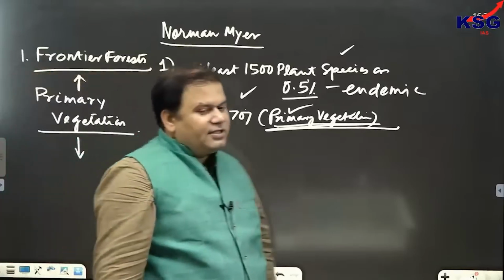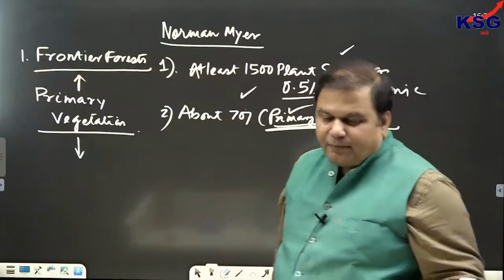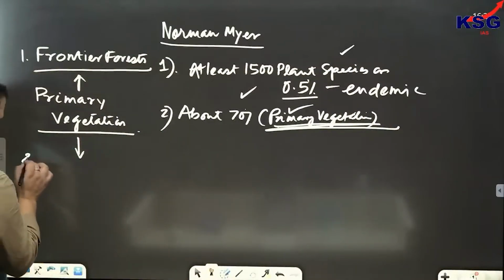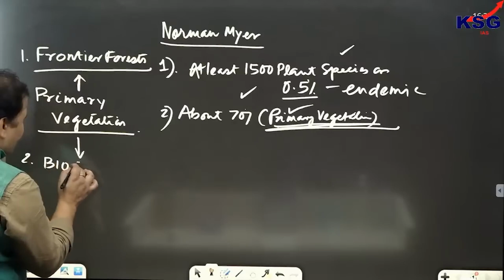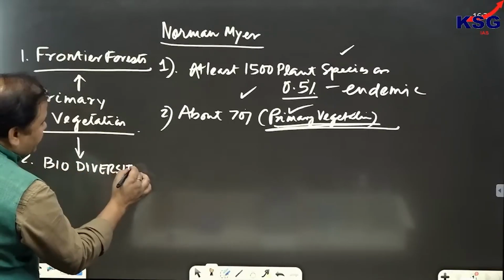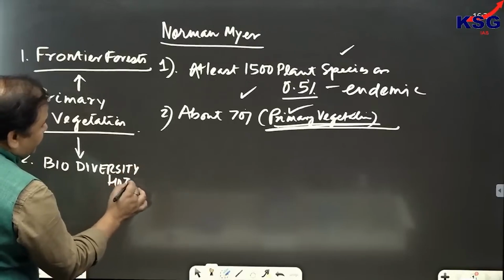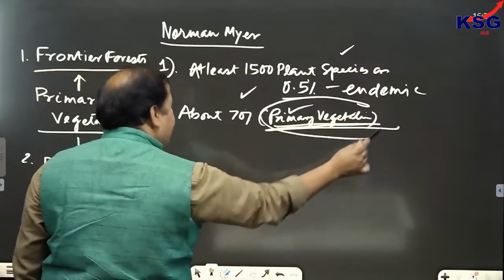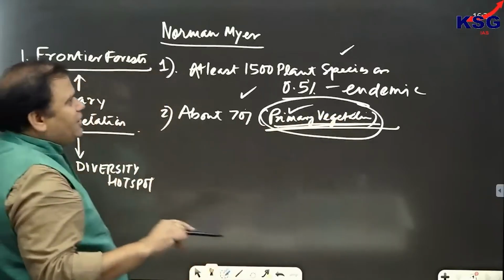Clear? And this consists of primary vegetation. And second is biodiversity hotspot. Because you can see that in biodiversity hotspots, primary vegetation, the original vegetation, has been mentioned.